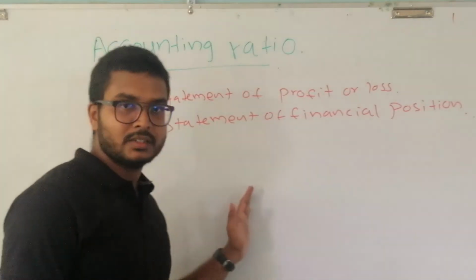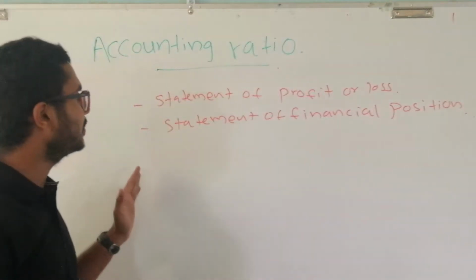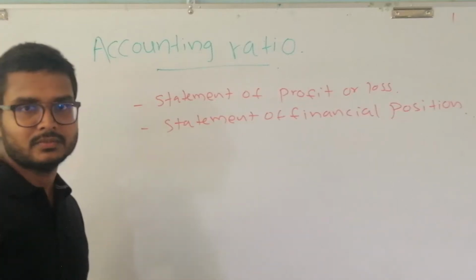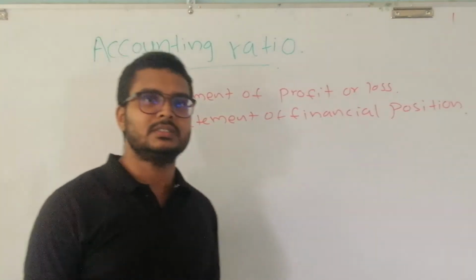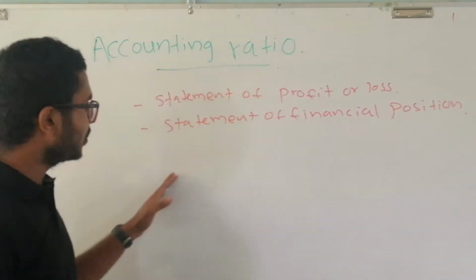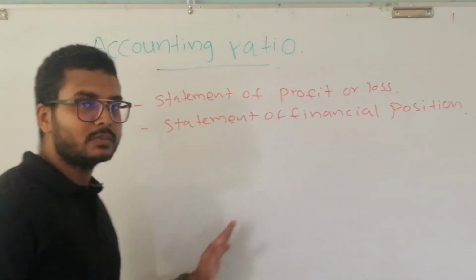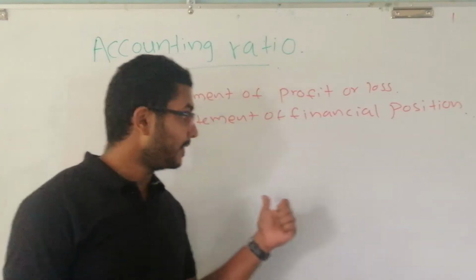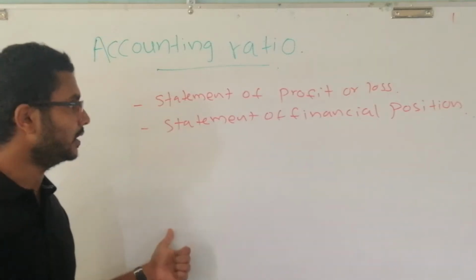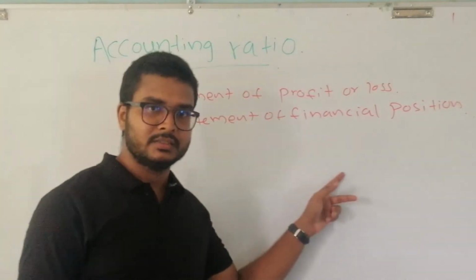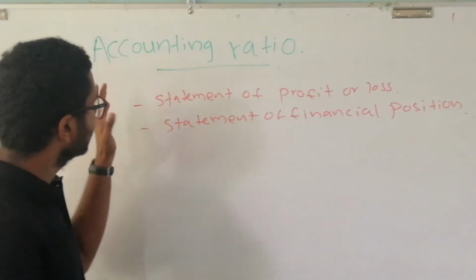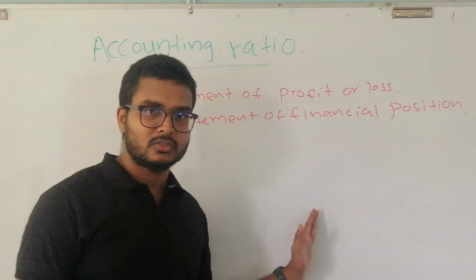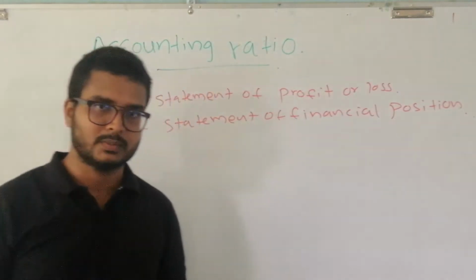The logic behind preparing these financial statements is nothing but generating information for the people who are concerned about the business. There are a lot of people who are concerned about the business. Therefore, what do they need? They need information. That requirement is fulfilled by these financial statements. They provide information to the people who are concerned about the business.